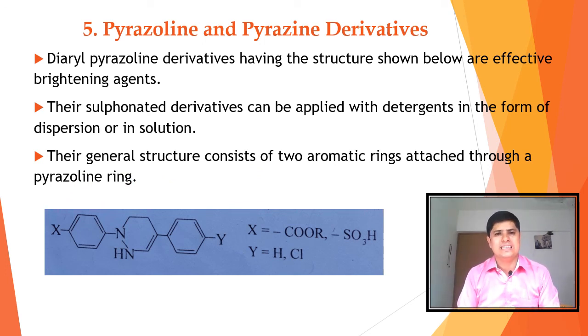So these are pyrazoline and pyrazine derivatives. In this lecture we have seen optical brighteners: what optical brighteners are, what the yellowishness of white fabric is, and how we can overcome it by three methods: the use of bleaching agents, the use of ultramarine blue, and the use of optical brighteners. Then we saw the essential properties of optical brighteners, and then the five classes of optical brighteners. I hope you have understood this topic completely. We will stop here. Thank you very much.